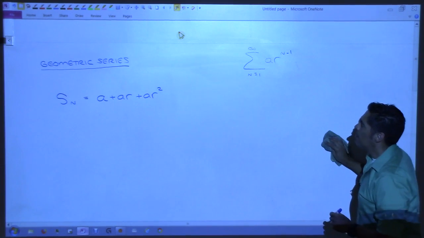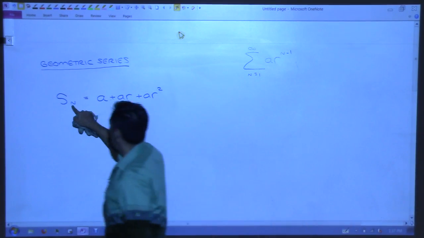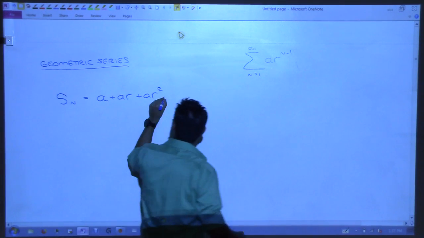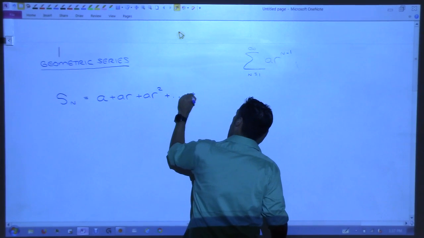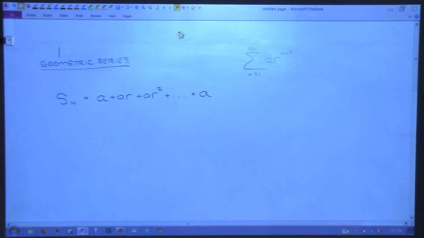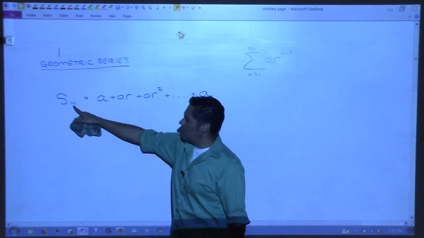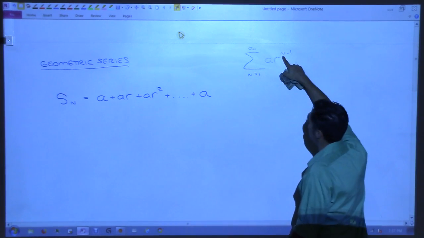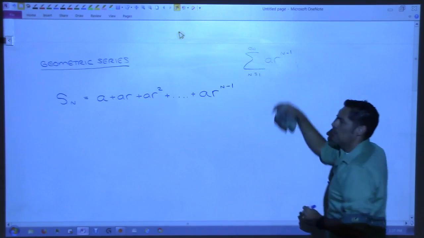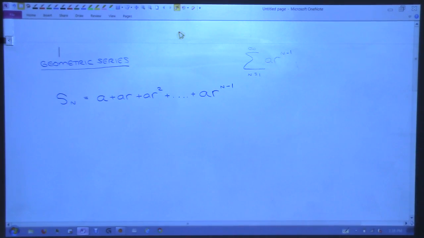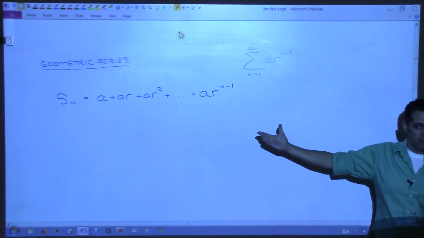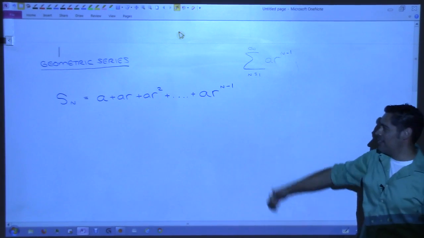Right, like that. But if I ask you to only take the nth partial sum, so you're going to stop at n, then I would keep doing this until I get to which one? What would my very last one be? A r to the... what am I plugging in? I'm going to the nth one, so I'm stopping at n, so I'm going to just replace that with n. It's already n, right? A r to the n minus 1. Do y'all agree? If I ask you to add up the first n of them, that's what you would tell me, right? Okay. All right.